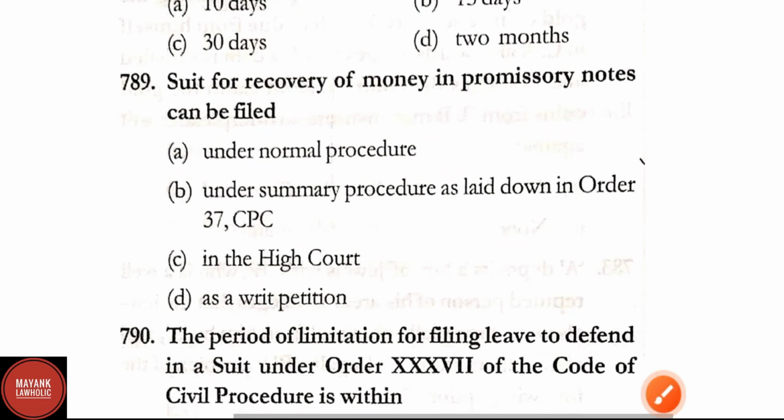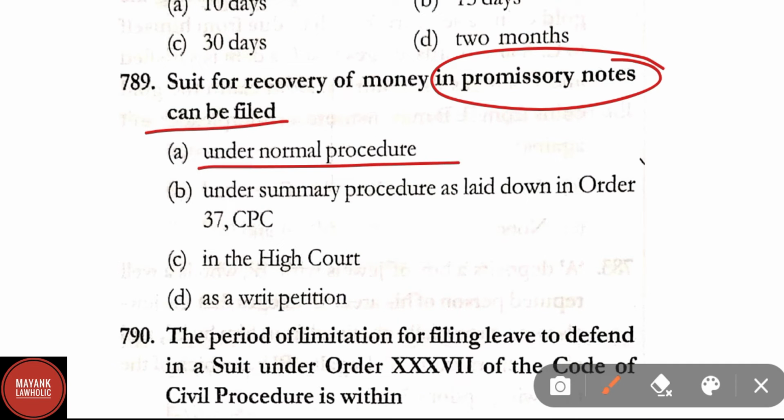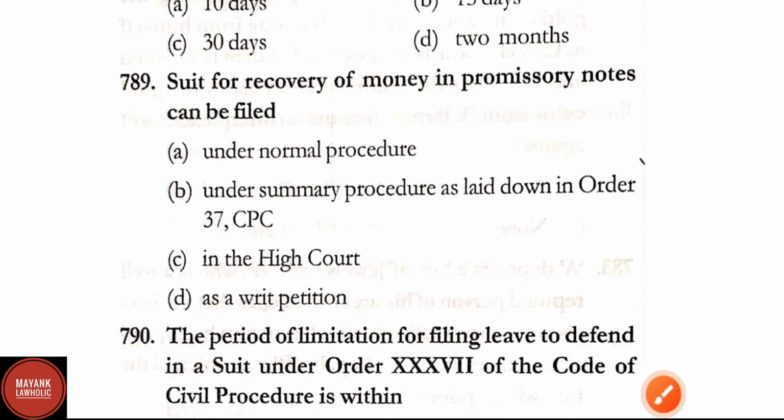Question number 789. Suit for recovery of money in promissory notes can be filed under normal procedure, under summary procedure as laid down in order 37 CPC, in the High Court as a writ petition. Correct answer here is option B, that is under summary procedure as laid down under order 37 of CPC.